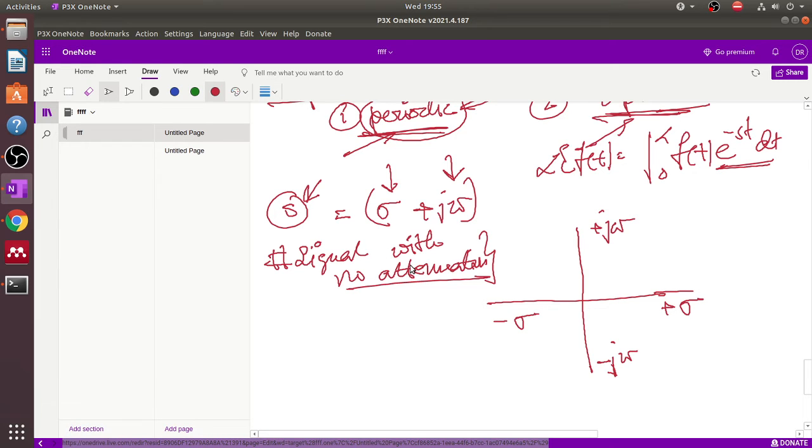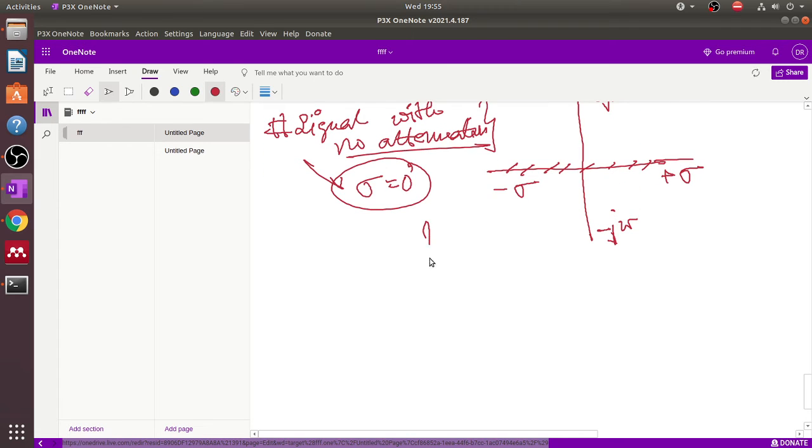So a signal with no attenuation means sigma equal to 0, because sigma is known as the attenuation constant. Then if we consider the ideal signal, that is sigma equal to 0, then this axis vanishes, and only these two axes exist, minus omega and plus omega. Okay, now this is the concept of the Fourier transform.